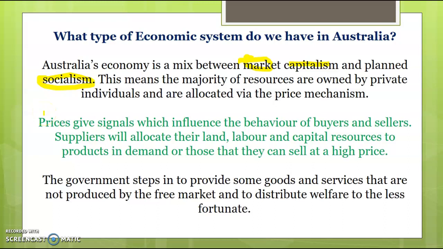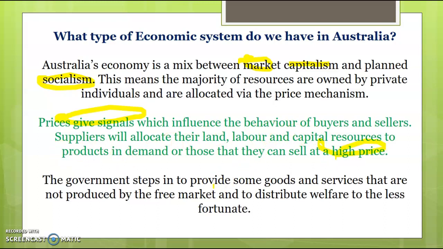This is the idea of consumer sovereignty. Consumer sovereignty means that in a market economy, it is consumers that dictate what is produced, because producers will follow or respond to price signals, which basically means whatever's expensive, whatever they can make a good profit out of, they will produce. So in a market economy like Australia, it's mainly consumer sovereignty that dictates what is produced. Suppliers will allocate land, labour and capital to products in demand where they can receive a high price.